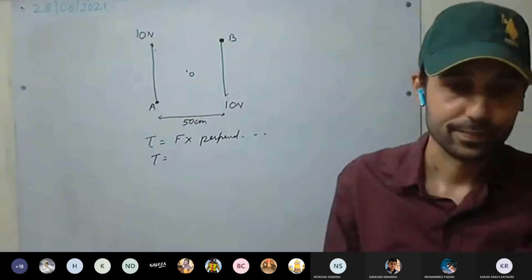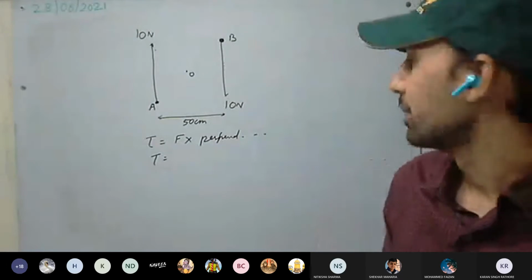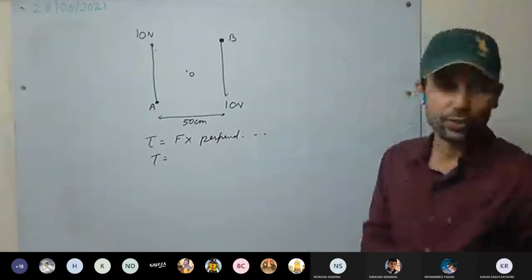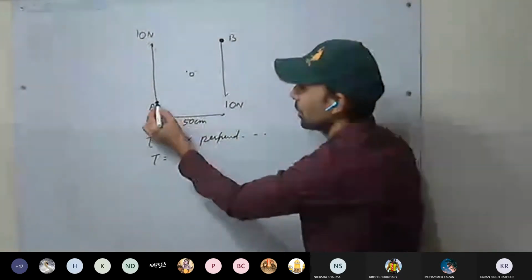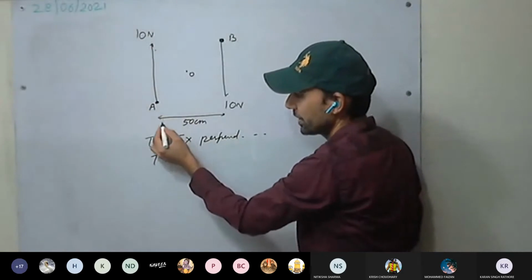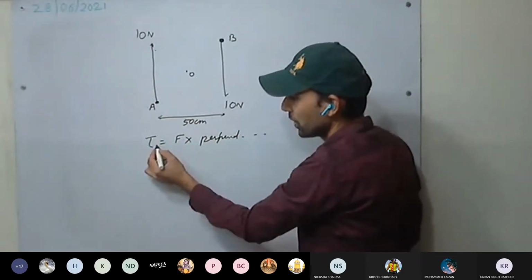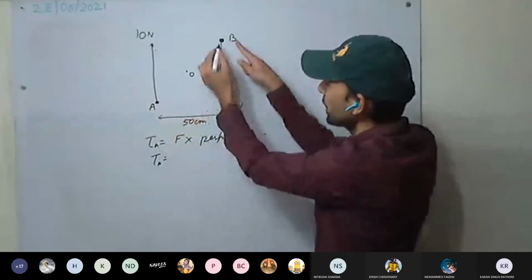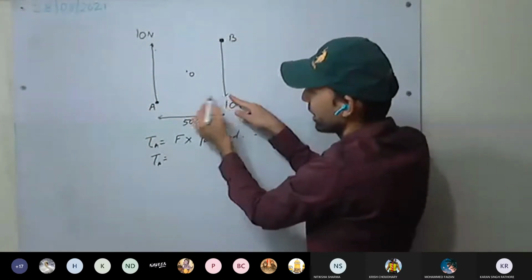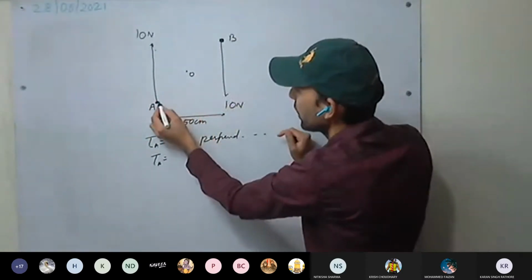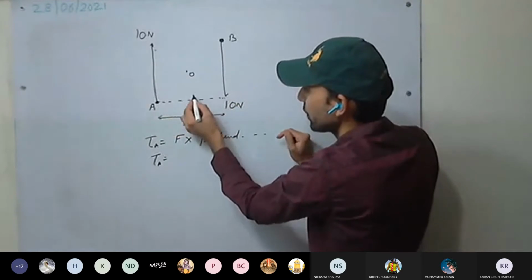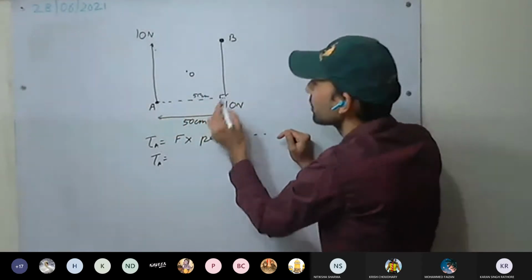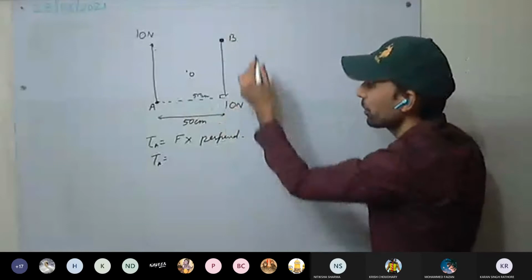How much is it? 0? Because of this force of 10 Newton at A, it is 0. But because of B, how much is the perpendicular distance? 50 centimeters, so it will be 0.5 meter.